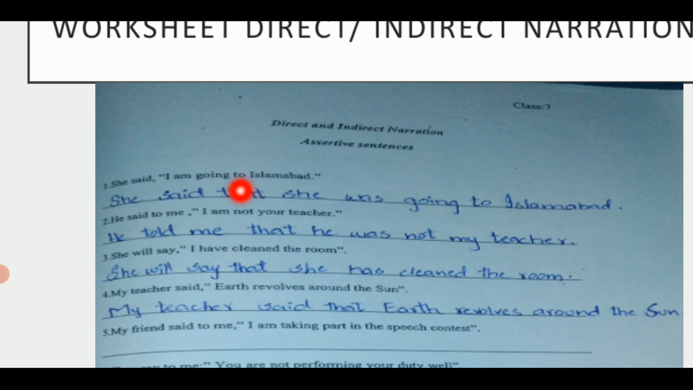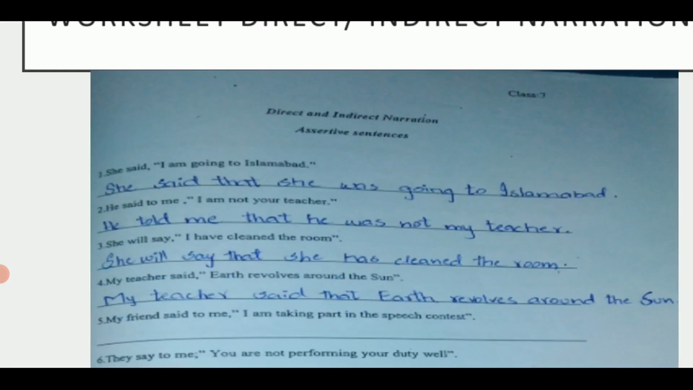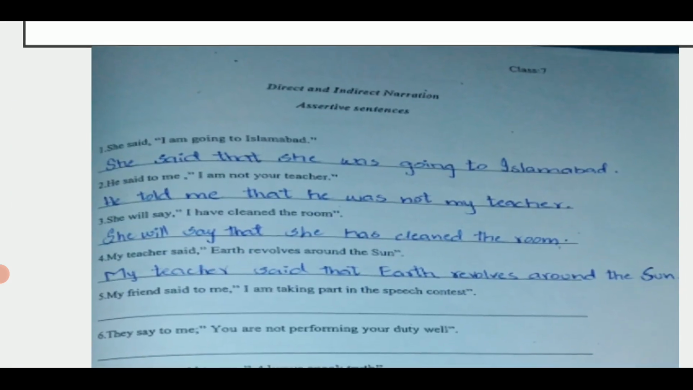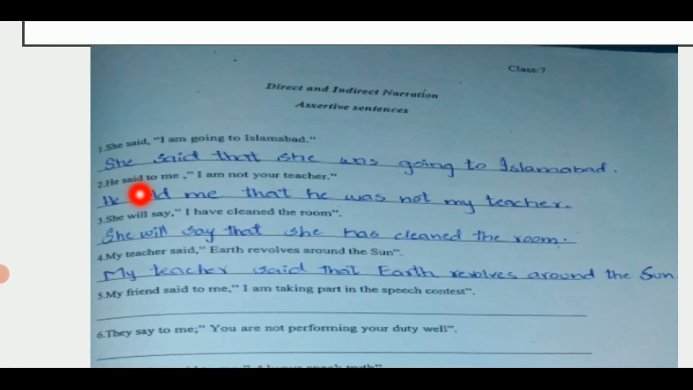Okay, next, he said to me, I am not your teacher. So students, when you see said to, you have to write told here. So he told me, commas will be changed into that. He told me that. You can see he here and I here, and I will be changed according to the subject of reporting speech.